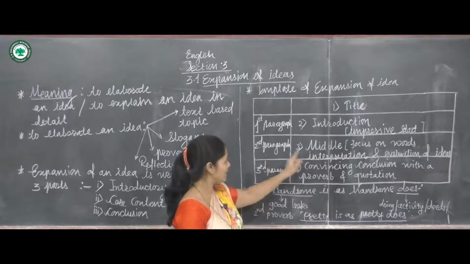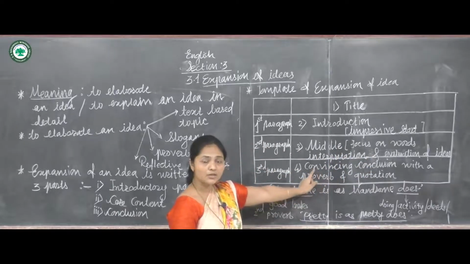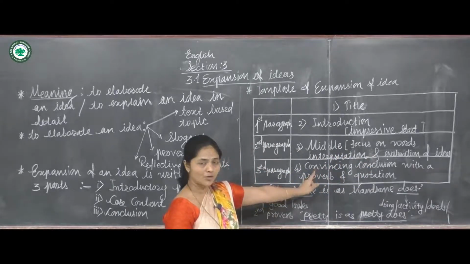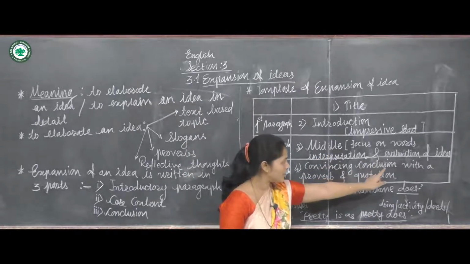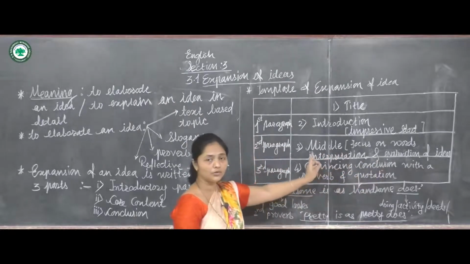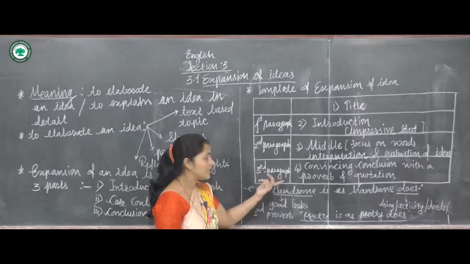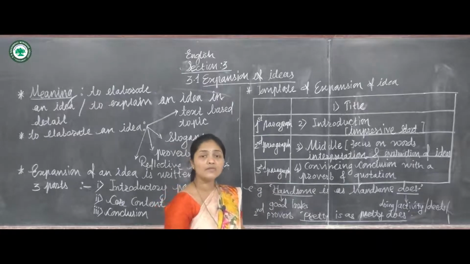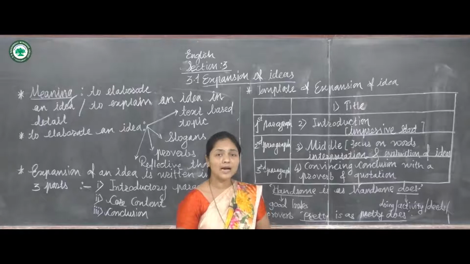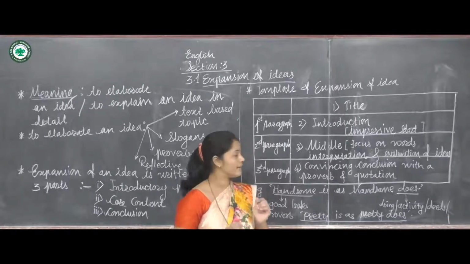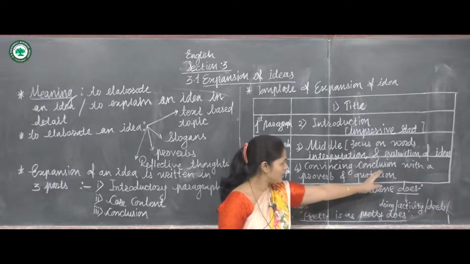Now in the second paragraph you have to focus on the description, the interpretation and evaluation of ideas. You have to give these in the second paragraph. Now the third paragraph is convincing. Convincing means what? You have to convince the reader. You have to persuade the reader. That is convincing. Then the conclusion, to sum up.